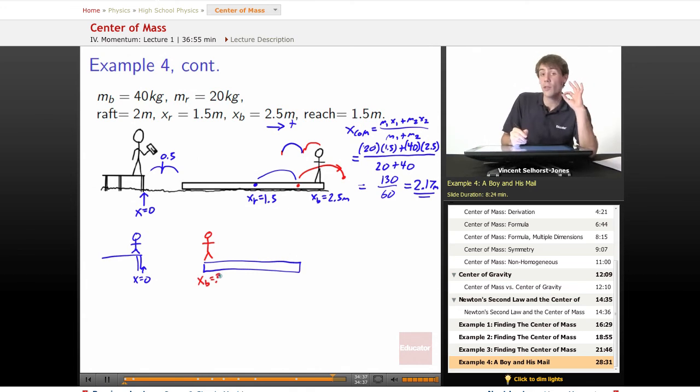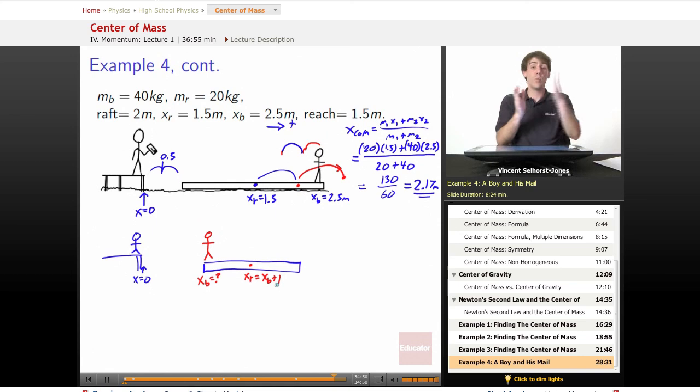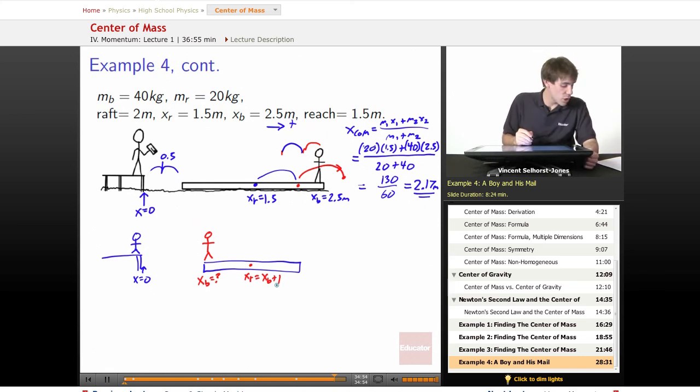Do we know where the raft is located? If we knew where the raft is located, we'd know where the boy is located. But exactly because of that, we know that the two are related. So we can think that xr equals xb plus 1, right? Because he's going to be 1 meter from the end because he's going to walk as far as he possibly can, right? So we've got that xr equals xb plus 1, xb is unknown, but we know that x center of mass is going to remain 2.17 meters from what we solved before.